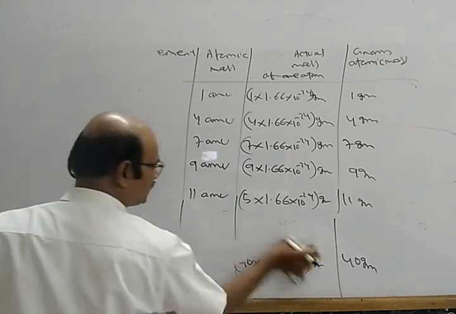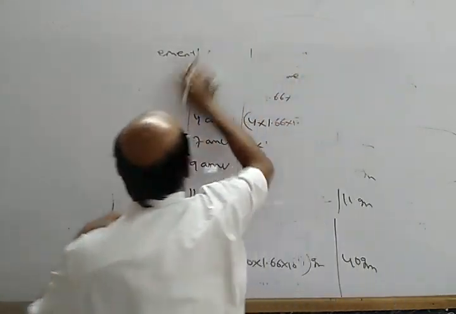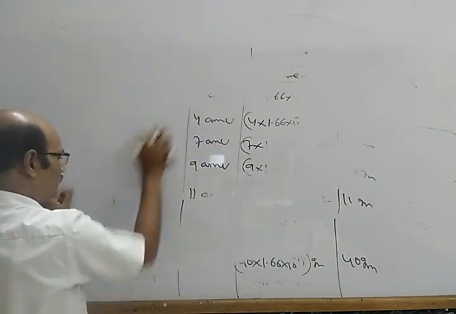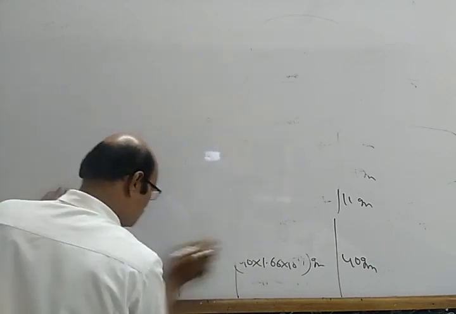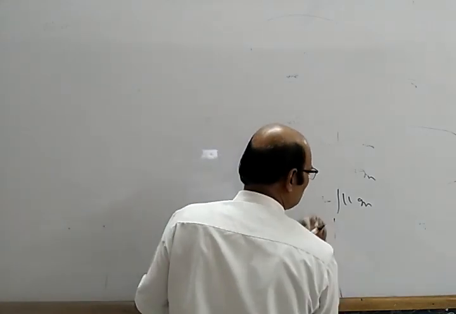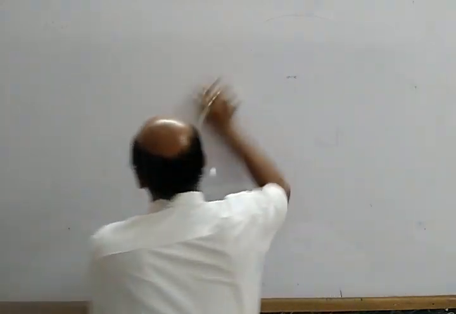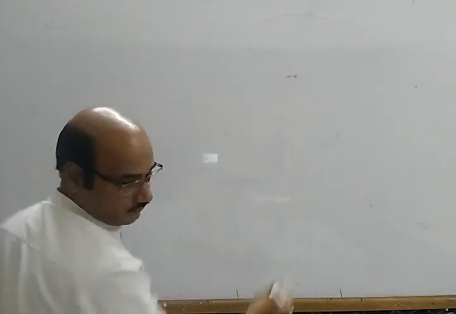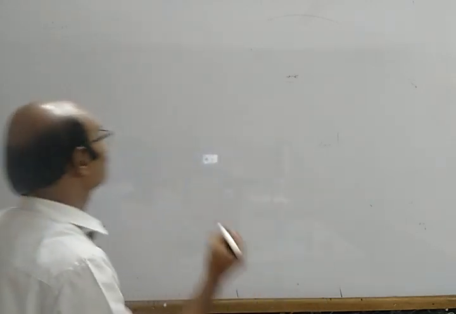Now come to molecular mass. So what is molecular mass? Same concept. The mass of a molecule is obtained by adding the masses of the atoms.